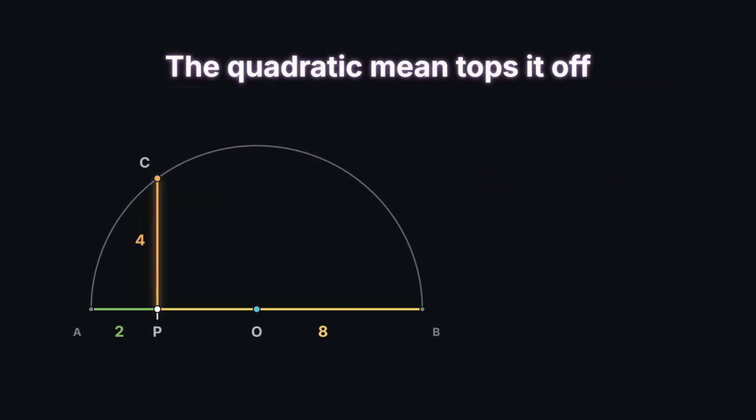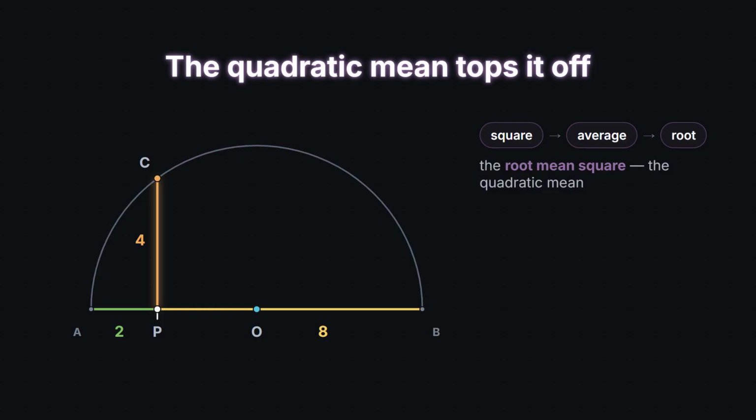One more average, from the other direction. When statisticians measure typical size, they square the numbers first, average the squares, then take the square root. The root mean square, also called the quadratic mean. For 2 and 8, the squares are 4 and 64. Their average is 34. So this mean is root 34, about 5.8. Where is that in the picture?